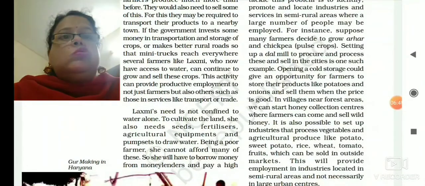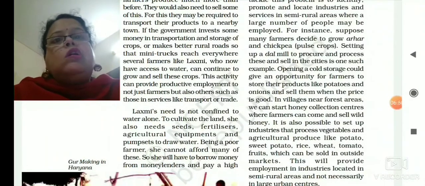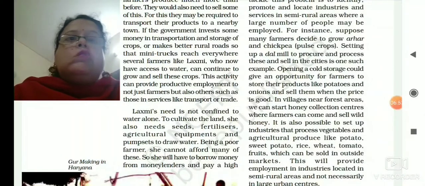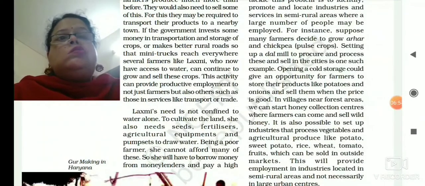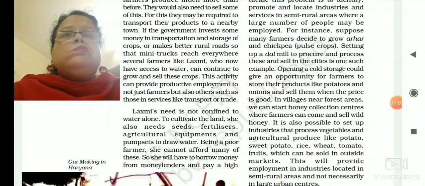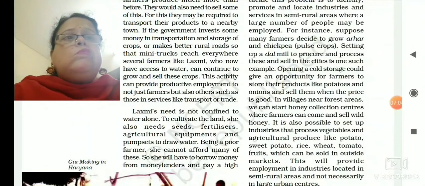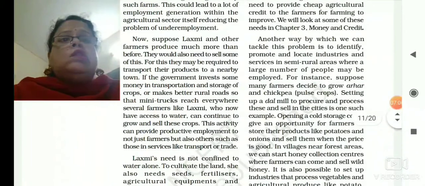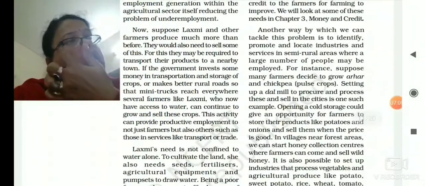They don't have to go to money lenders. They can get a loan at a very cheap interest rate from those agricultural credit societies created by the government, which they can repay in time. These are the various ways the government can help them.